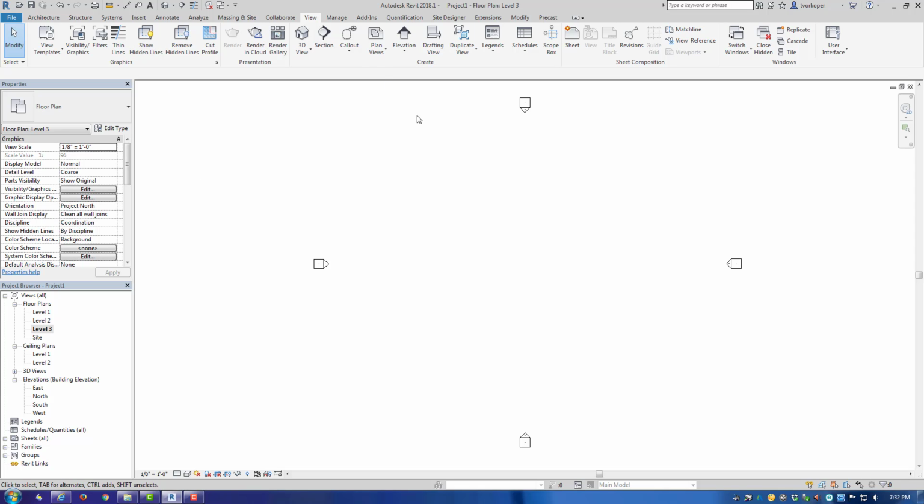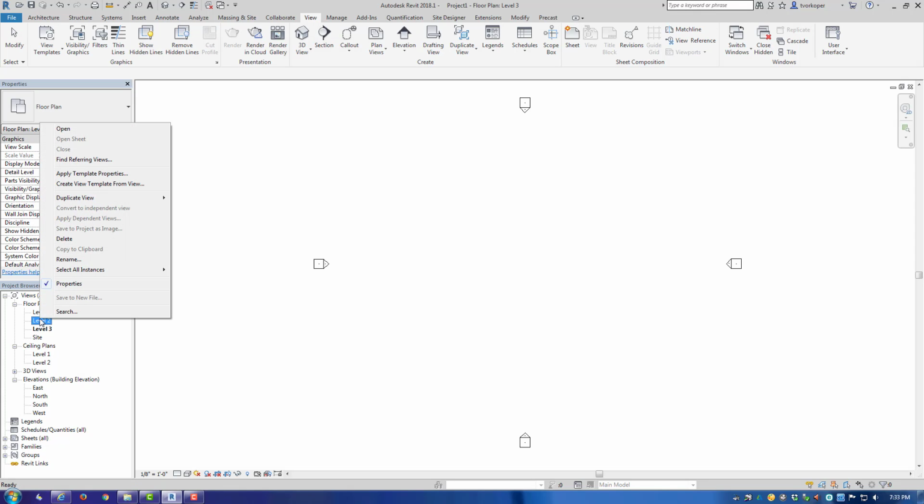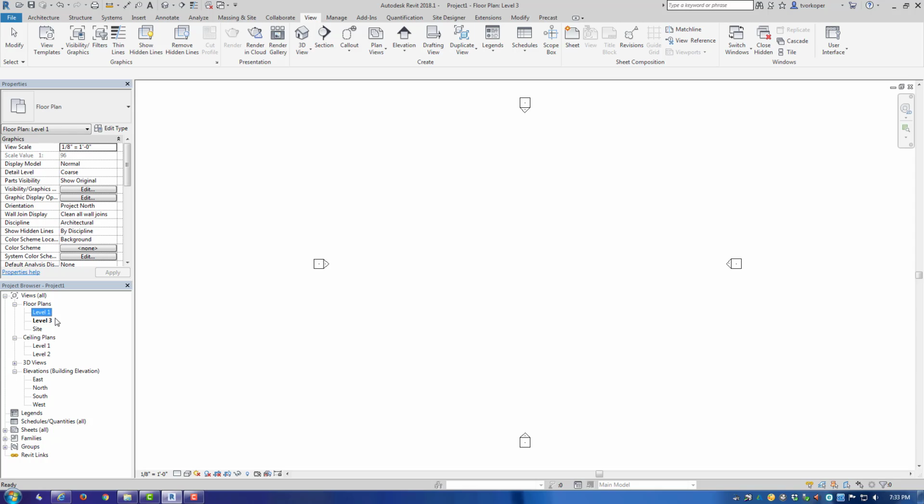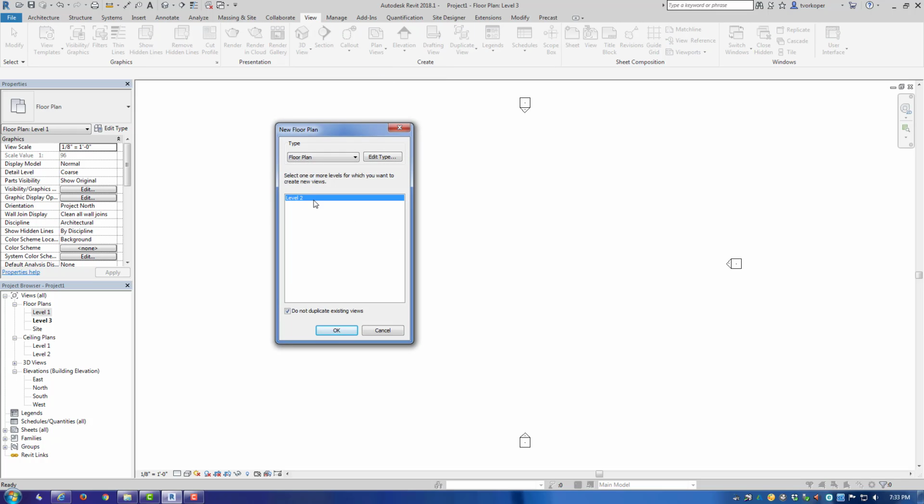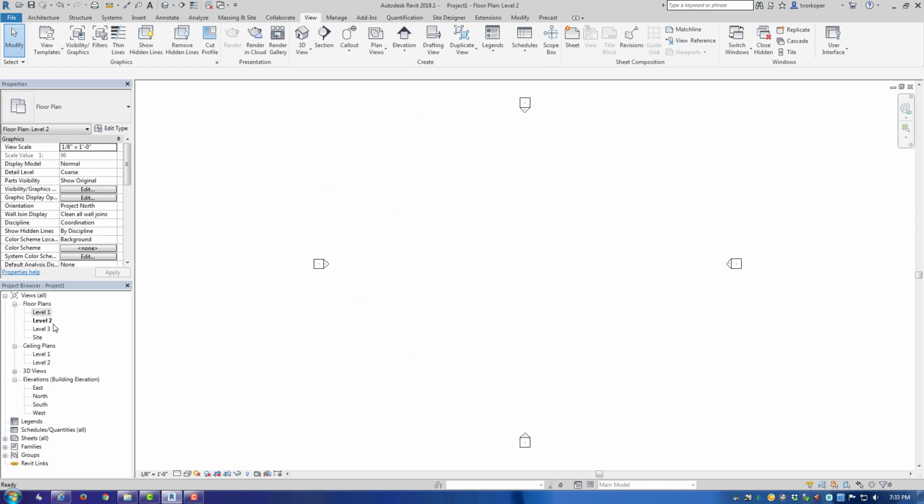Another reason you might create a plan view from a level that has no floor plan associated with it is if you accidentally delete one of these floor plans. Again, you can go to your View tab, Plan Views, Floor Plan, and find the level 2 that I had just previously deleted, hit OK, and it will come back.